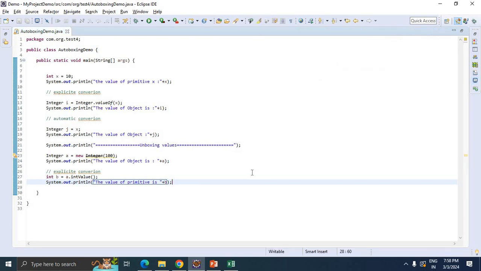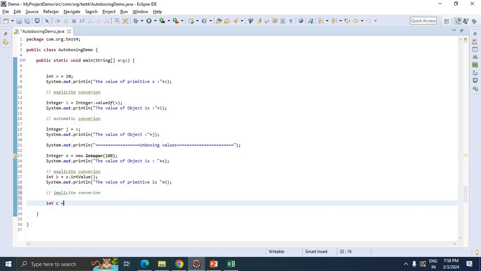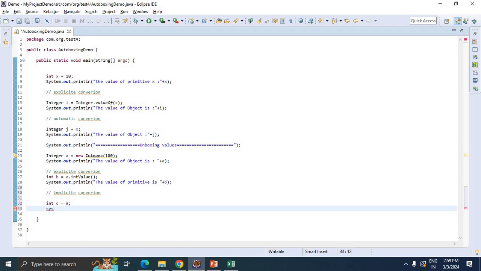Now another one is implicit conversion. Implicit conversion means that int c, I'm just assigning the same value. I'm not going to assign anything else here, because a is already the object here. a is the Integer object, which is a wrapper class object. This is just assigning the primitive value, and automatically the compiler will convert it. The value of primitive is